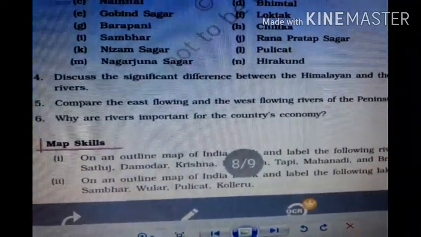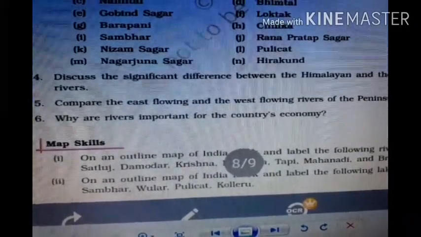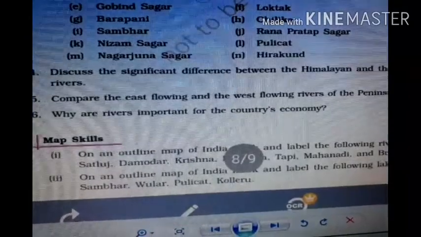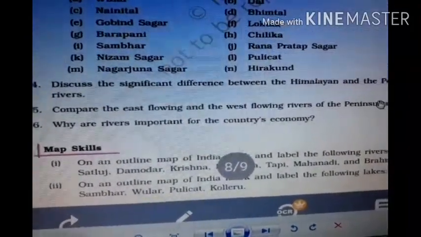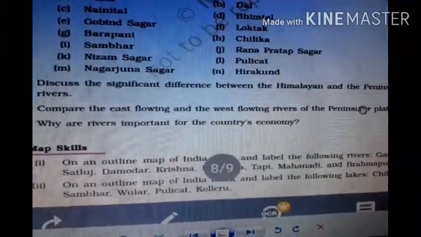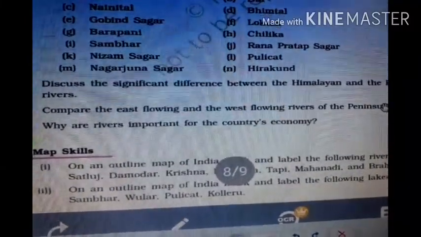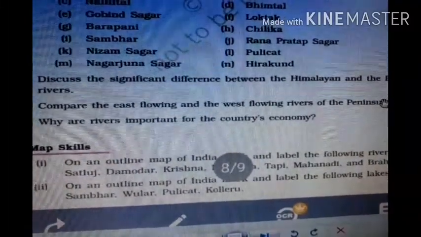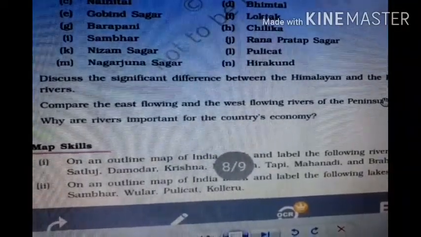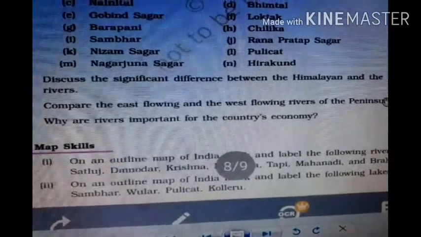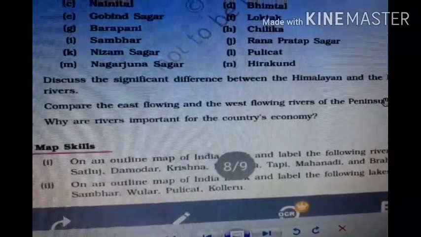Whereas on the other hand, the rivers in peninsular India do not have as much water as the Himalayan rivers. They are seasonal rivers. Some are seasonal, and some have less water round the year. Their volume of water is reduced after rainfall has stopped.